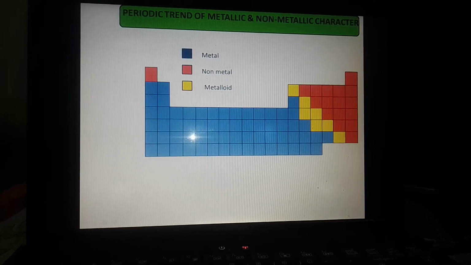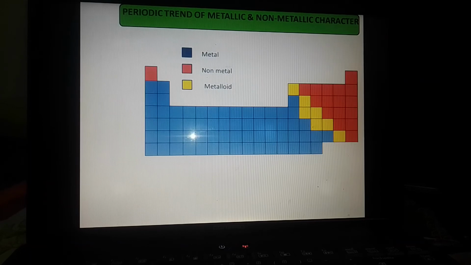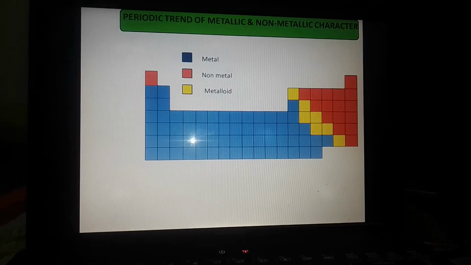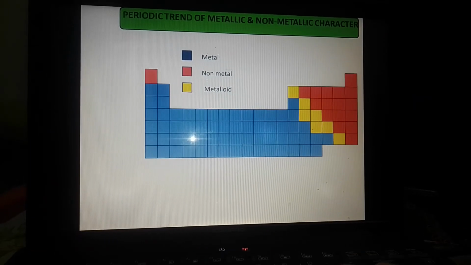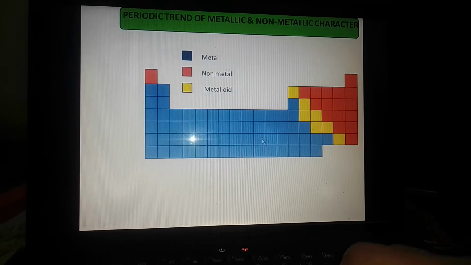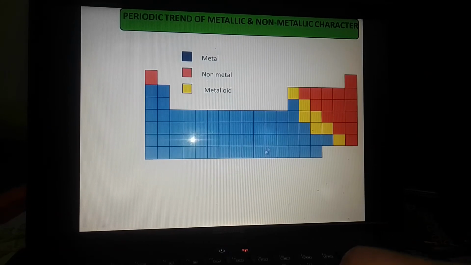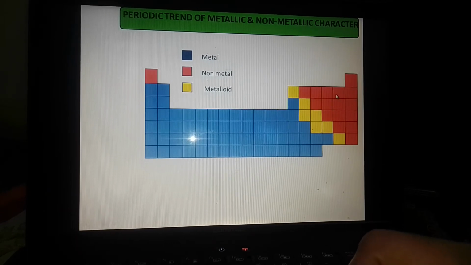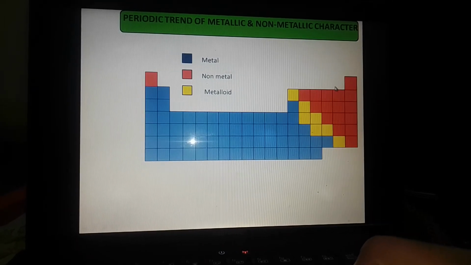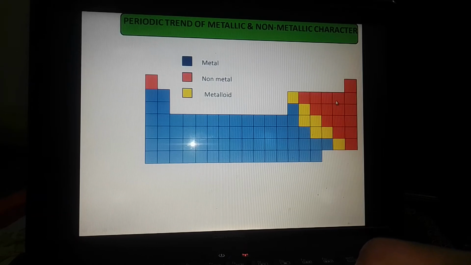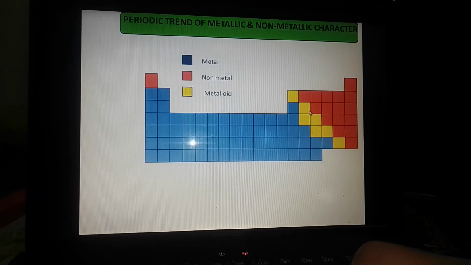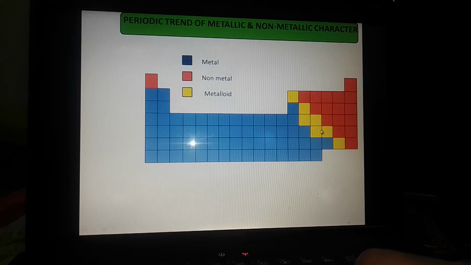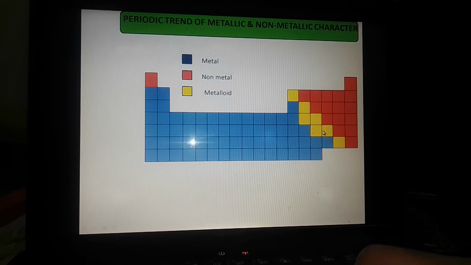As we know, metals have a tendency to lose electrons, so these all show metallic character. These are the non-metals, which have a tendency to accept electrons, and these metalloids show properties of either metals or non-metals. Thus these are the metalloids.